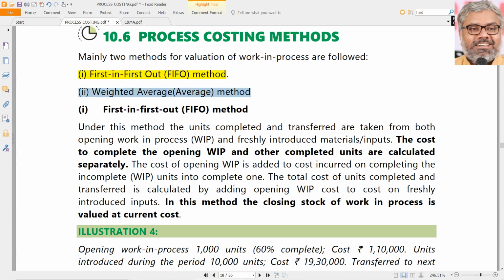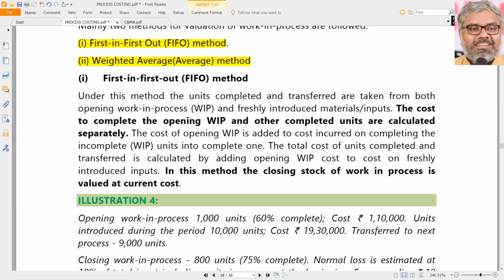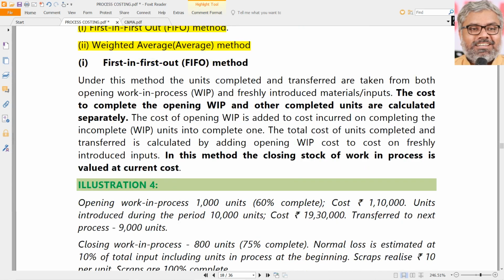In case of the weighted average method, we don't need to separate opening work in progress and units introduced. So we have to compute the cost to complete the opening work in progress and other completed units separately if we are using the first in first out method. That's what is mentioned here also.